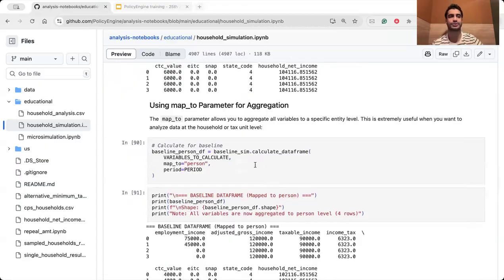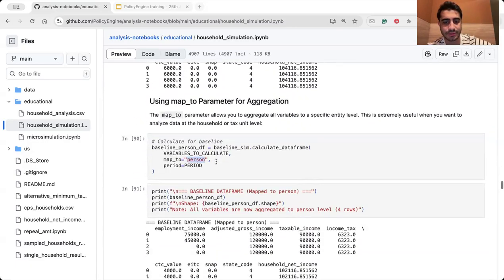Okay, maybe you don't want to print out from the person level, or you want to change it to, I don't know, the other entity level. For the calculate underlying data frame, you can use the map_to parameter here to person or tax unit or other entity.